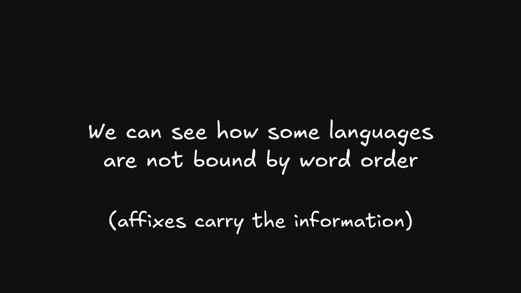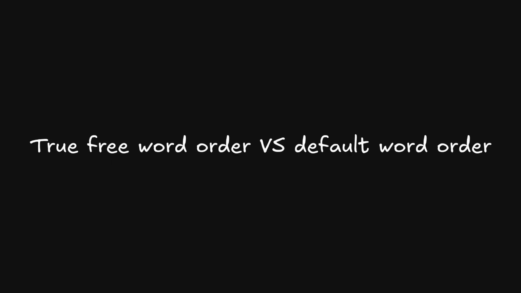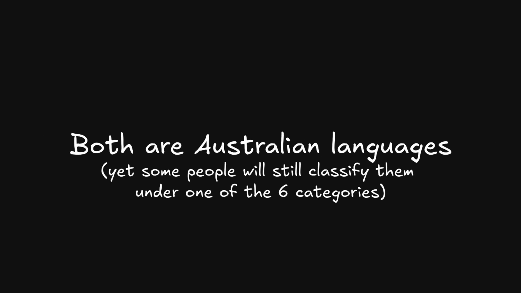While there can be a bit of a debate about the classification of Russian, it's a good example of how the use of affixes can replace word order and show how words can sometimes move freely in a language. Finally, like I mentioned before, there can be debates about some languages about whether they have a true word order or not because of the default order that's used most often. But there are actual instances of languages that have no default word order. This includes, for example, Warlpiri and Diwari, both Australian languages.